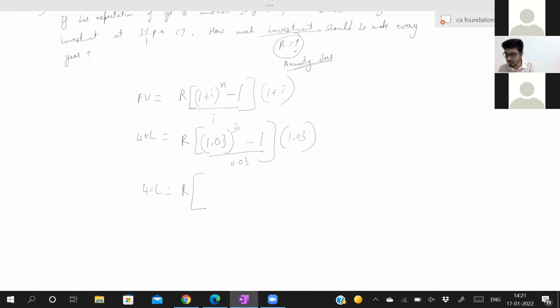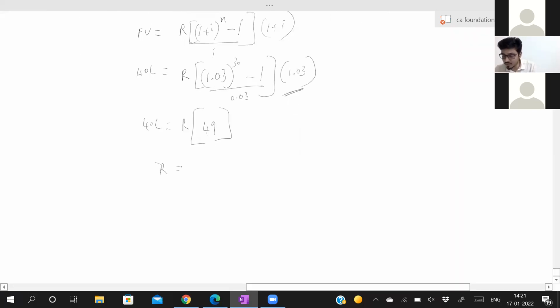47.57. Now, for that value directly do into 1.03. You will get 49.0026. You can keep it as 49. Somebody has already given the answer. Darshan S has already got the R value. Good.